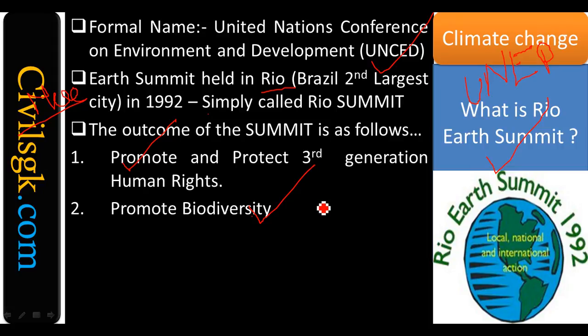What is meant by biodiversity? Biologically diversified. It's as simple as that.